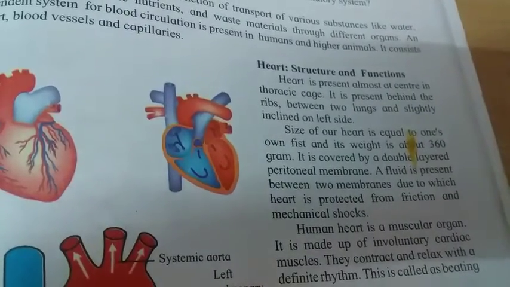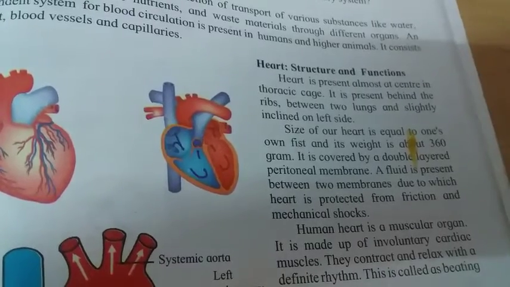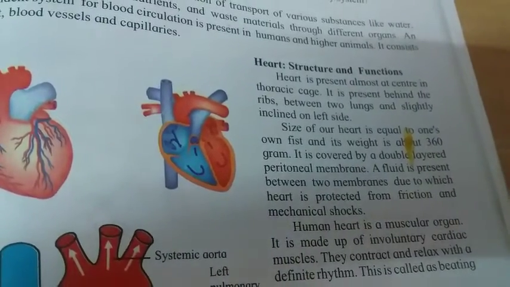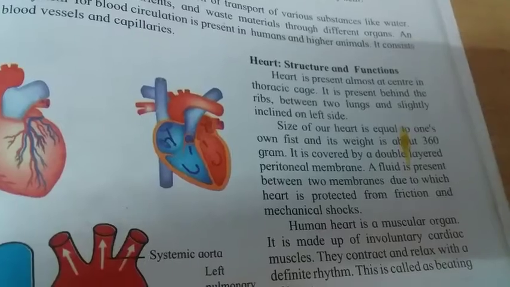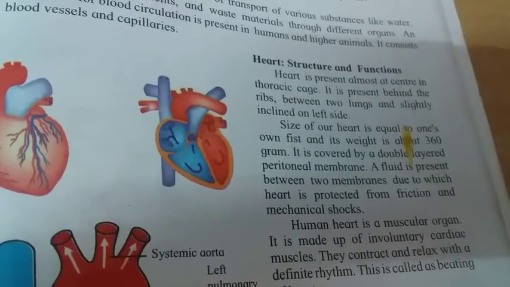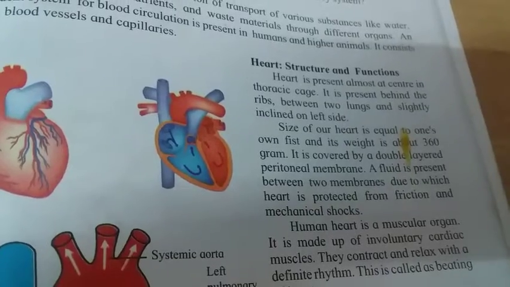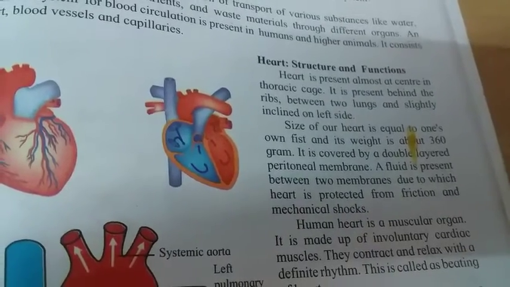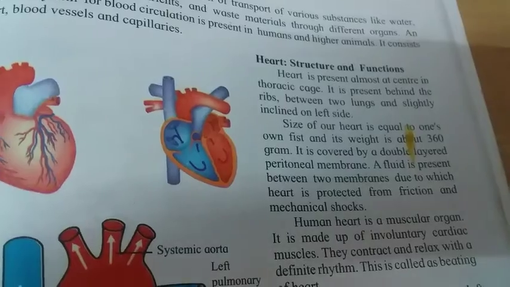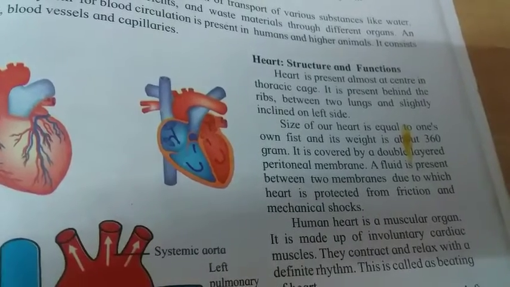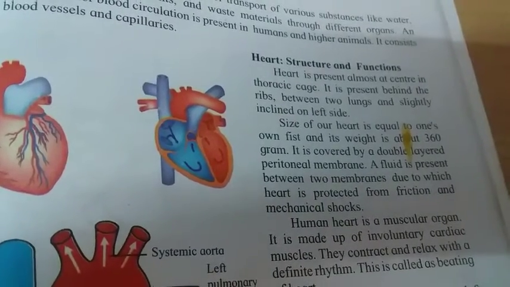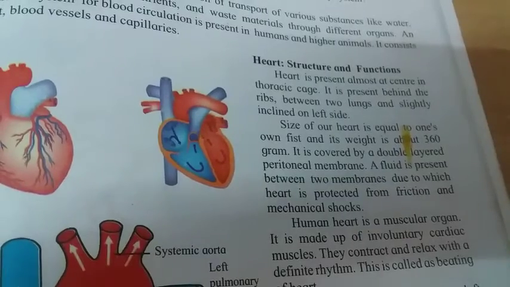The size of the heart is equal to one fist, and its weight is about 360 grams.